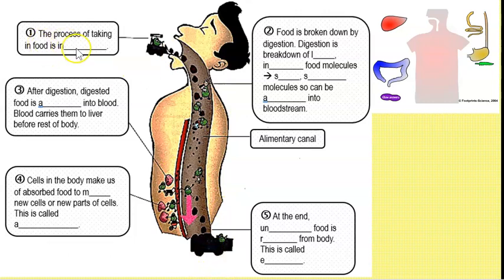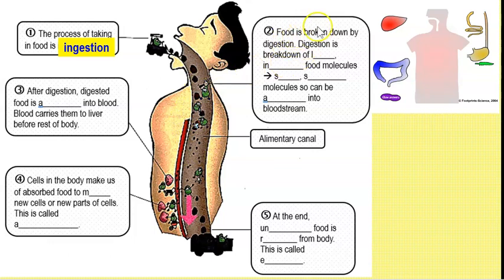Okay, so the first process, can you remember what it is? Taking of the food? Very good. It's known as ingestion. So after ingestion, just like this green little person putting food into the mouth, you can see there are few people over here breaking down the food from very big pieces to smaller pieces, right? So this is actually known as digestion.